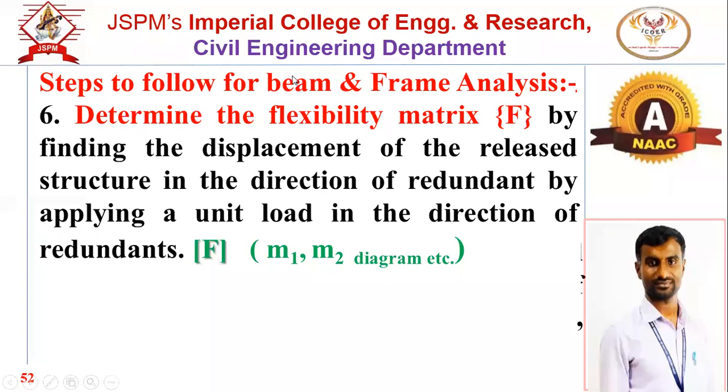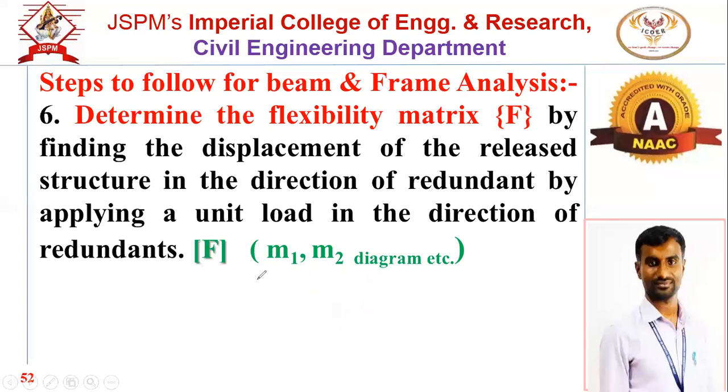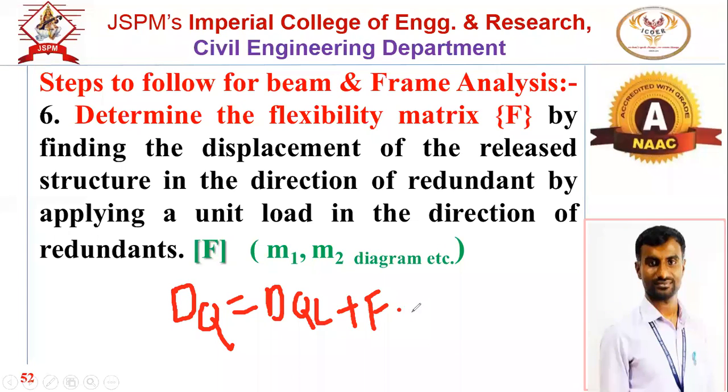The next will be the flexibility matrix. For the flexibility matrix, what you did in the truss was the K analysis. Means here we have to remove the loading and apply a unit load in place of redundant Q1 and Q2 respectively, and the diagrams will be the M1 and M2 diagrams. Okay, so for the DQL matrix and flexibility matrix, we have to prepare the table format, because this flexibility method depends on one compatibility equation, and that equation is DQ is equal to DQL plus F into Q. So these are the only 4 terms we have to discuss in the flexibility method.